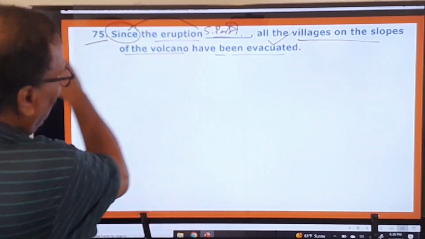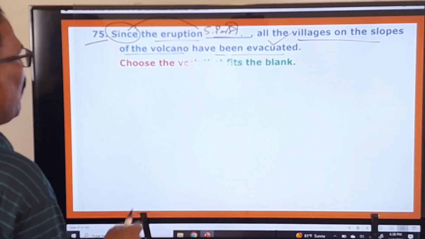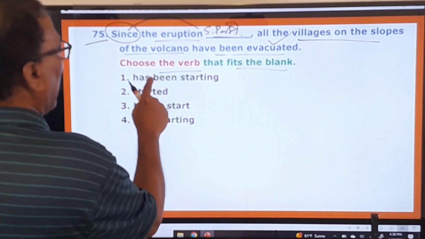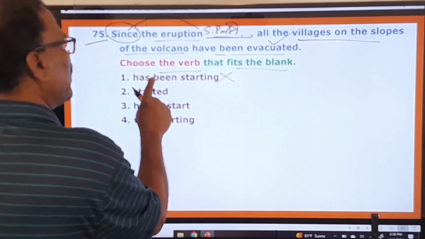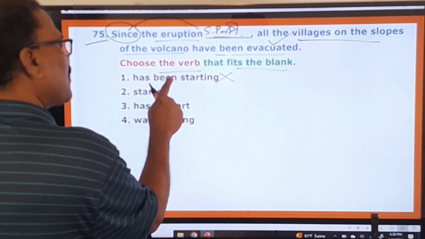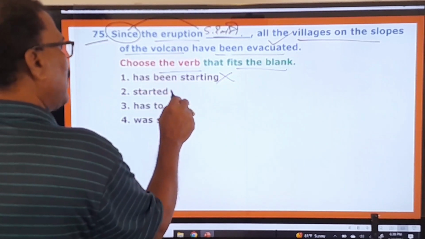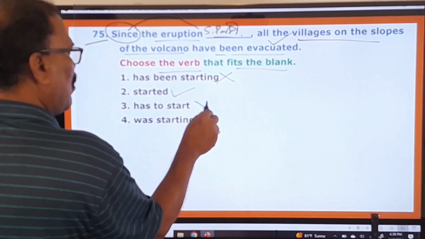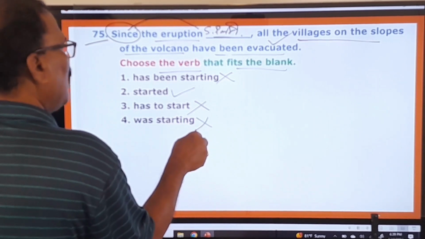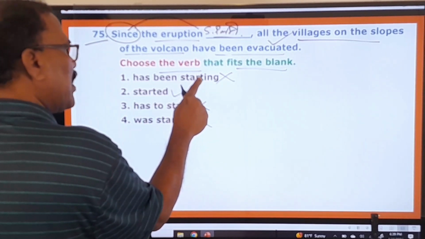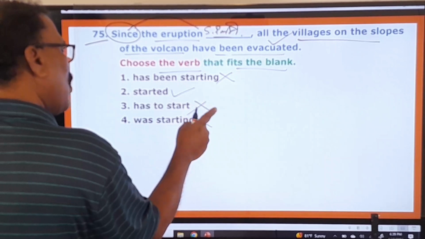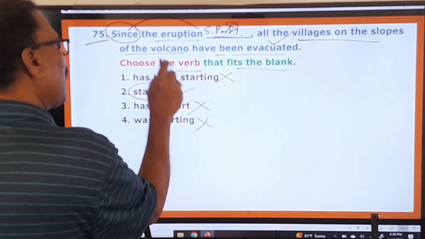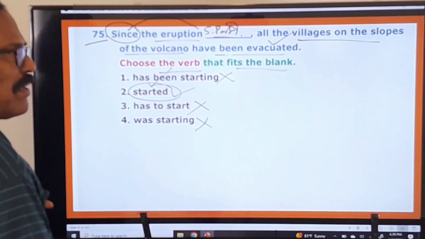Therefore, let us see that here. Choose the verb that fits the blank. Let us look at the verbs. Has been starting: this is present perfect continuous tense. Started, this is the right one. Has to, it's only simple present tense, wrong. Was starting, past continuous. So present perfect continuous tense, wrong. Simple present tense, wrong. Past continuous, wrong. Only the simple past, started. Since the eruption started,